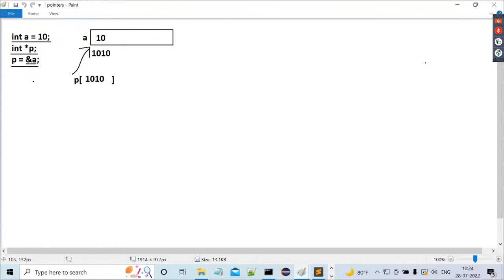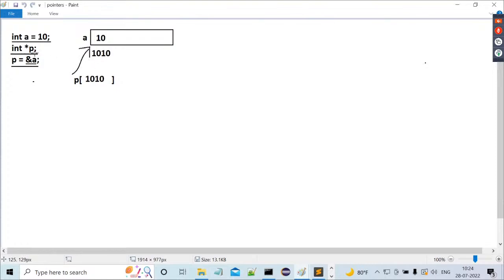When we compile this code, the compiler automatically assigns 2 bytes of memory for a, and 10 is the data stored inside this memory. When this memory is created, an address value is assigned to it. That address is 1010.